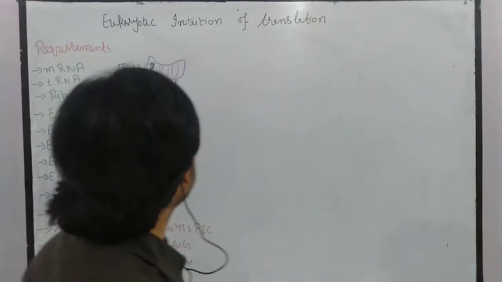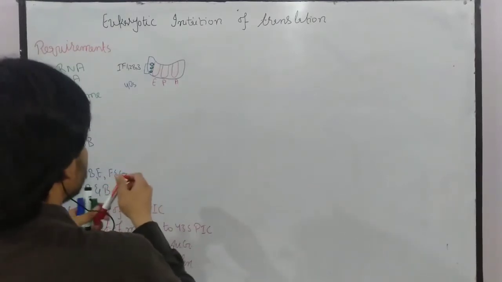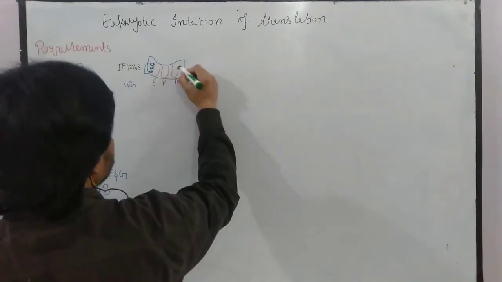Now then we have the A site. On the A site we have already another initiation factor bound, which we call IF1A.